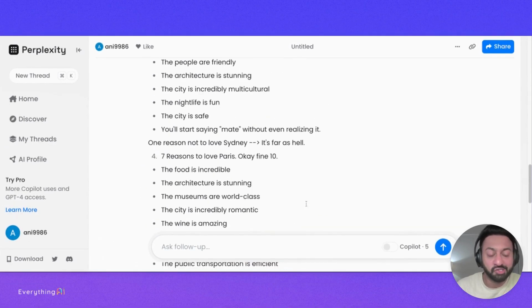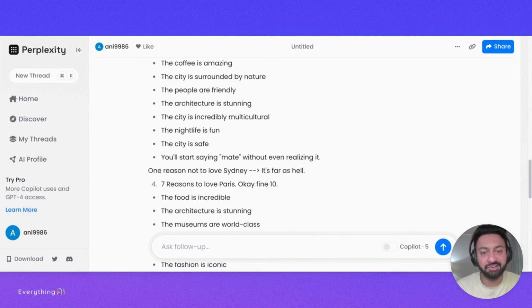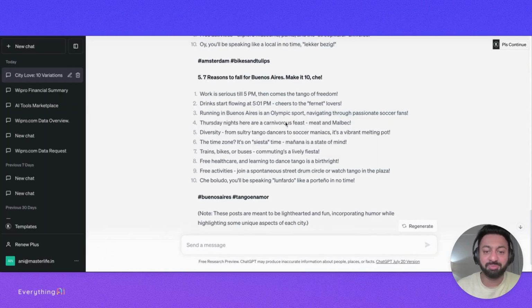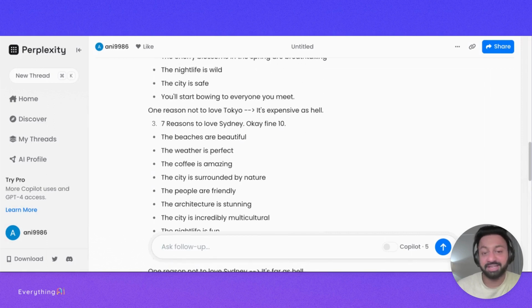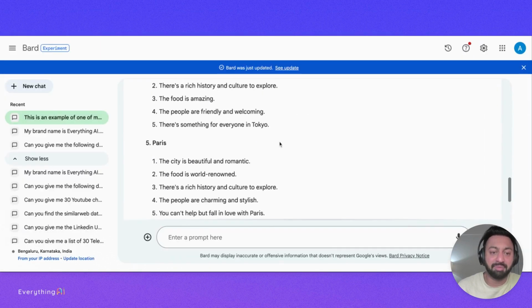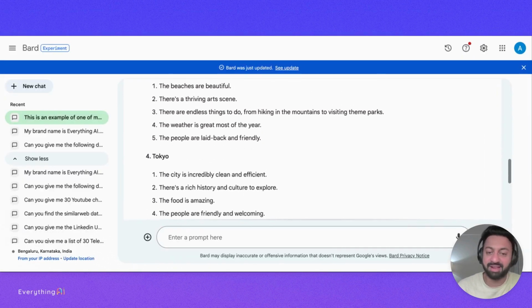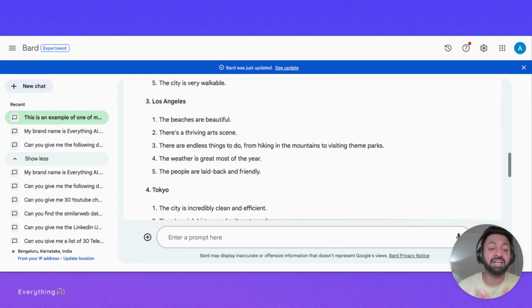It's crowded as hell. So if you were to compare the answers here, in my mind, ChatGPT is a clear winner. Love the content. It's done such a good job in customizing it for every city. Then I would say Perplexity, because it's done a decent job, but ChatGPT is more customized. And then finally, Bard. It's given me the answers, but it doesn't feel conversational, it doesn't feel human. The whole goal in the future is to get AI as close to human intelligence, and in the creative abstract space, I feel ChatGPT has done a fantastic job.